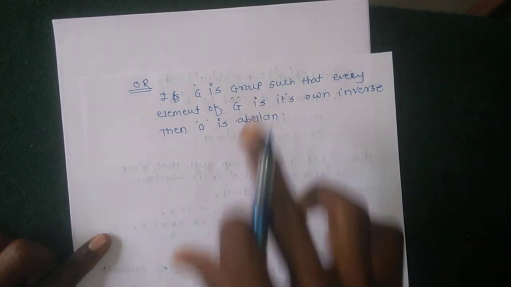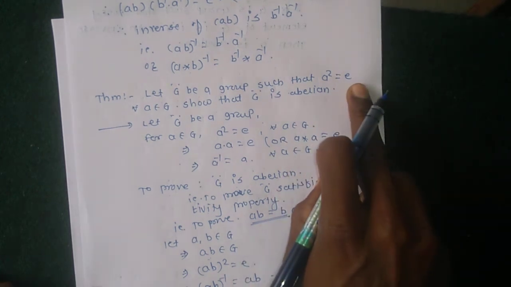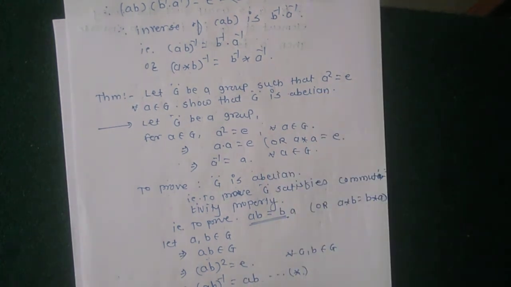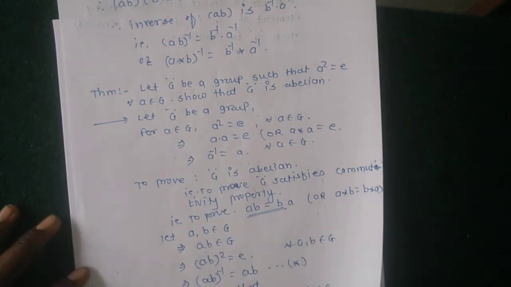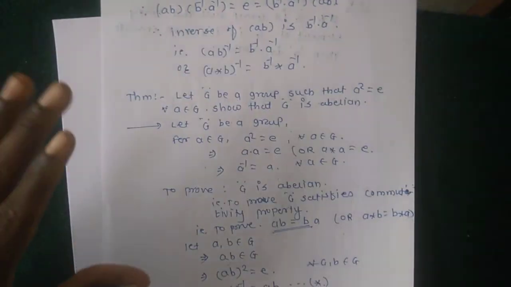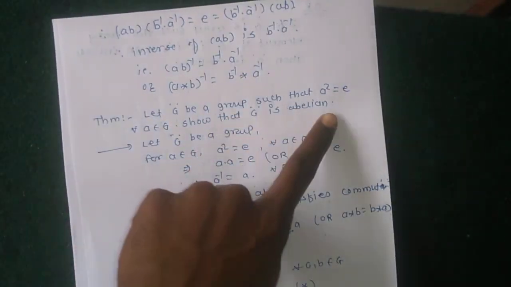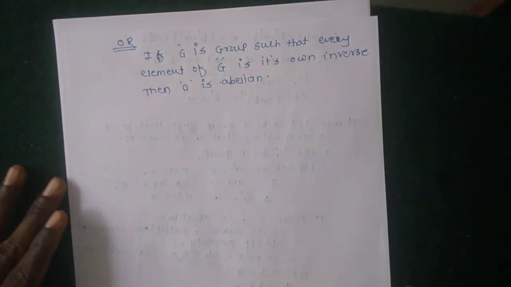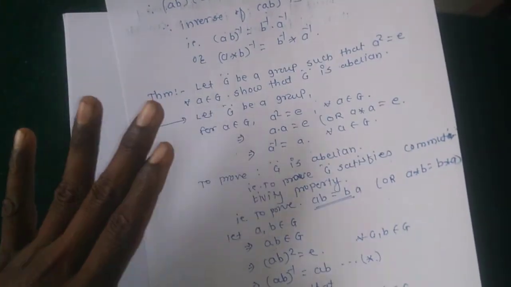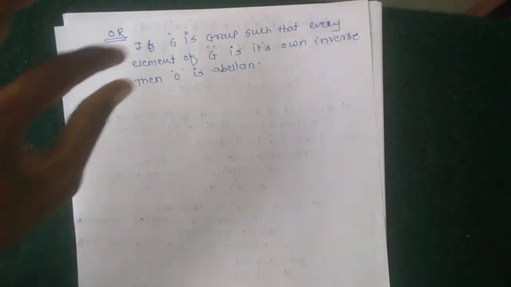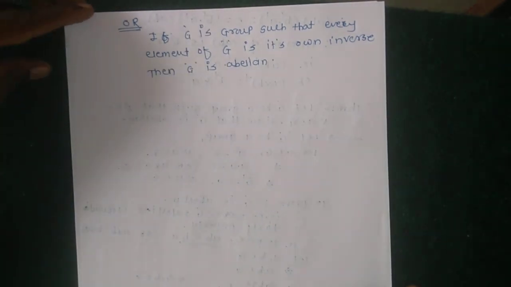This question and that question are the same, because a squared equal to e implies that a is its own inverse, or a's inverse is a itself. In exams, questions are asked in the form a squared equal to identity or of this form. The proof of this theorem is the same, because only the statement is different.